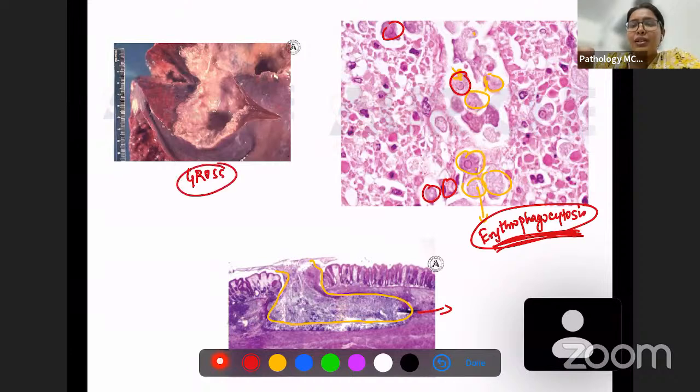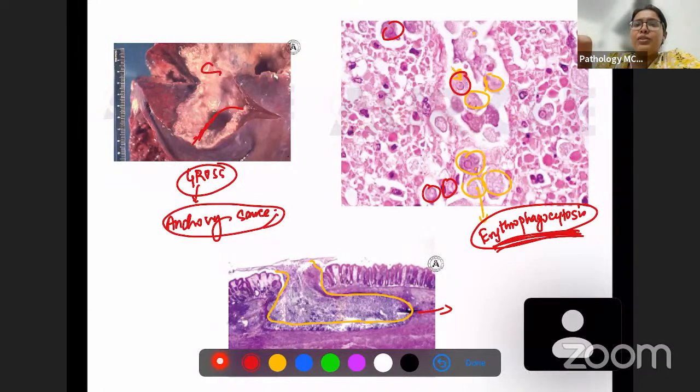You can see there is a pus-like material. So this is what is known as anchovy sauce type fluid, which comes out. Anchovy sauce like appearance, which can be seen in gross. So these are the few features which you have to remember. These are flask-shaped ulcers.